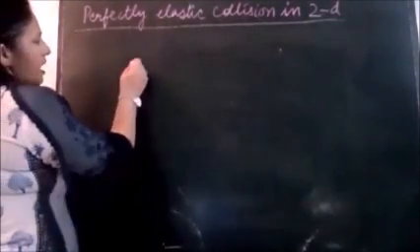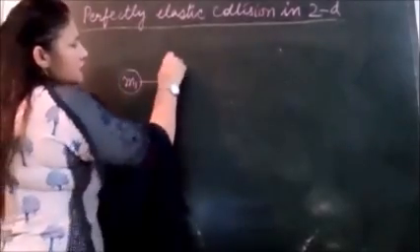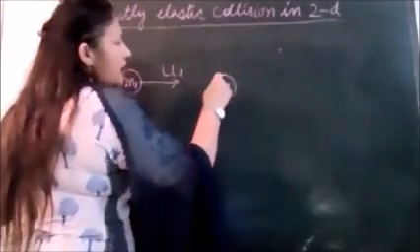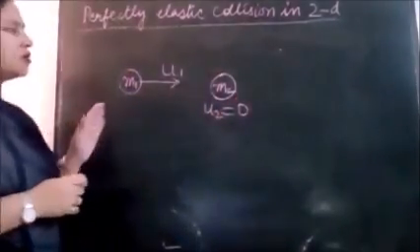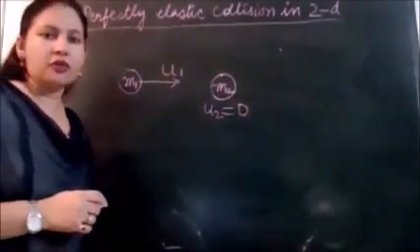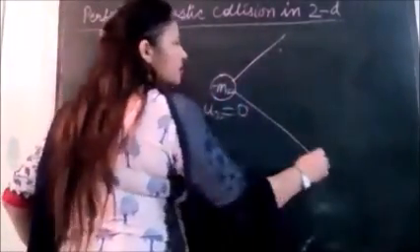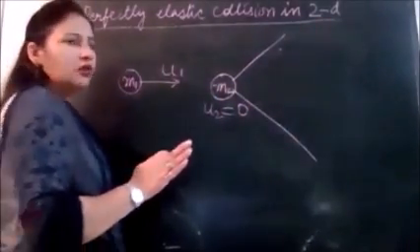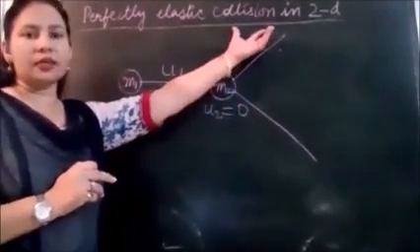So let us have the situation. An object M1 moving with velocity u1 towards another object lying at rest, u2 is 0. So that is before the collision, but after the collision, what happens? They change their directions. They are not confined to one direction. That's why we are discussing two dimensions.